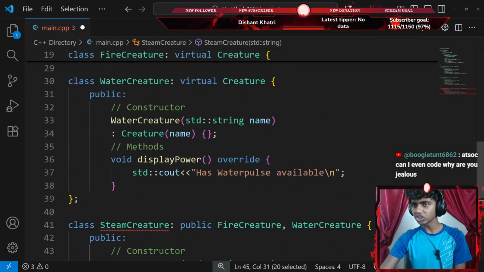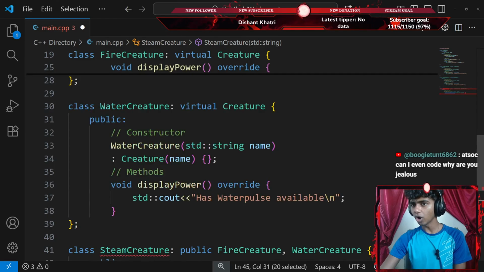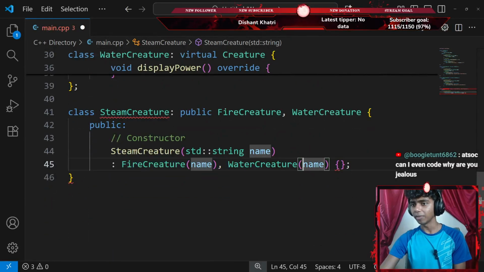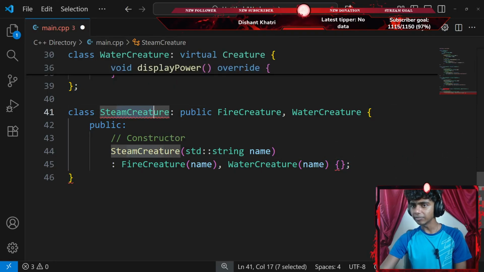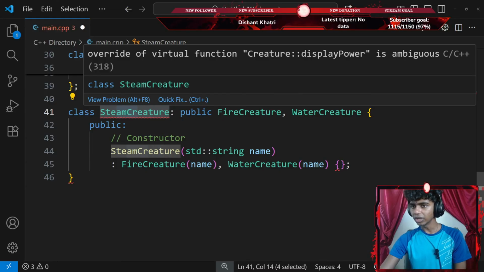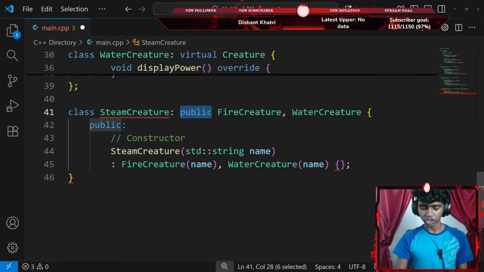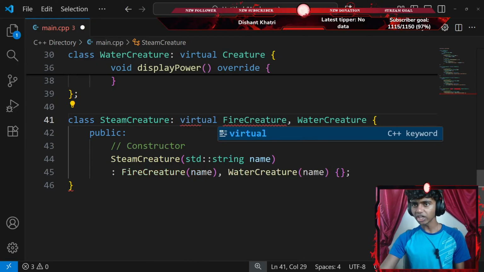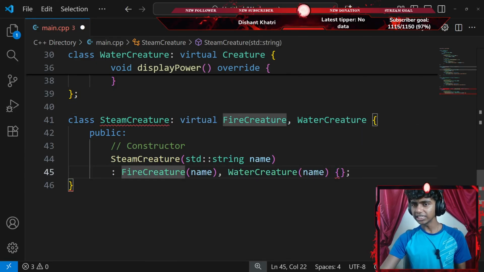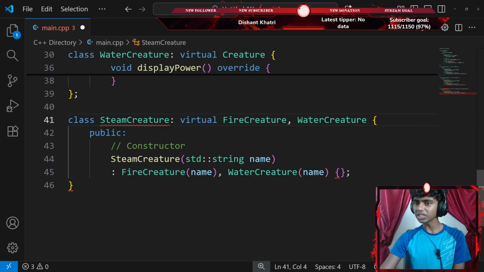Okay, fire creature does require one parameter. Water creature does require a parameter of name as well. And then, should I not go with the pair of curly braces? Okay, steam creature, it does inherit. Okay, this should be virtual. There we go. So I go with something like virtual, and then steam creature. Is it like a virtual class?